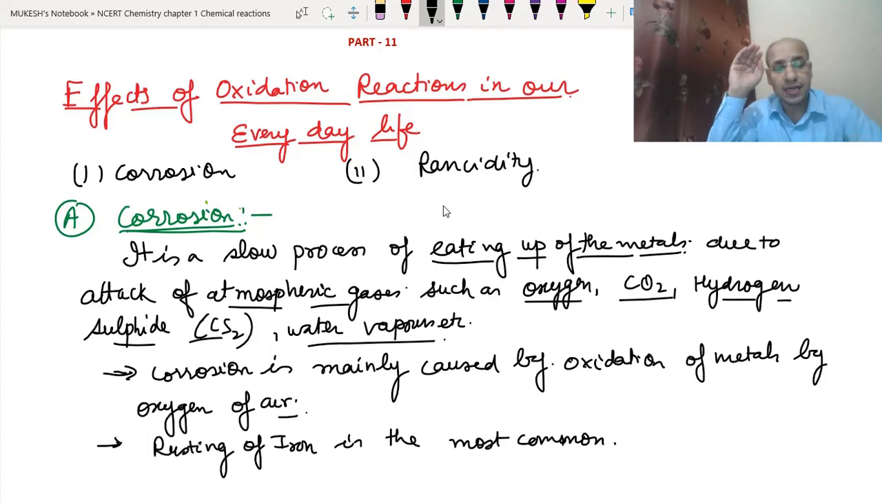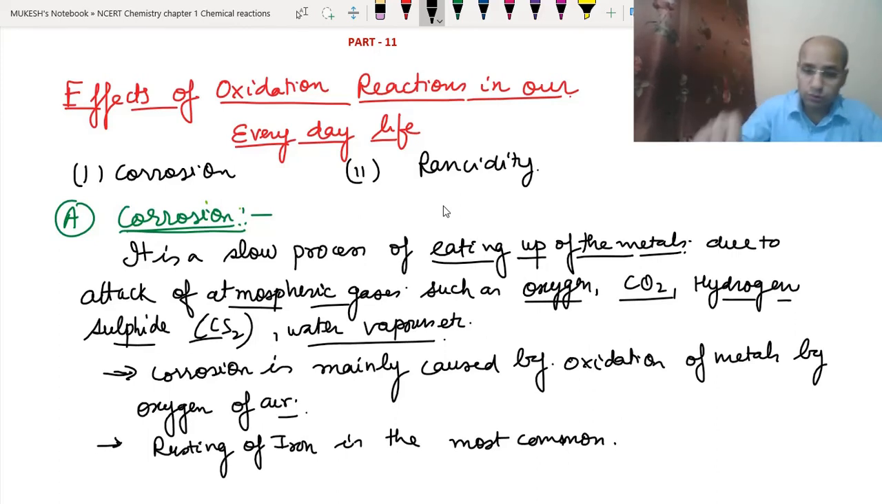And second thing, rusting. We already know that rusting is the most common form of corrosion. Rusting has been given as the name for the corrosion of iron, and we can see it very commonly in the atmosphere or in the surroundings.